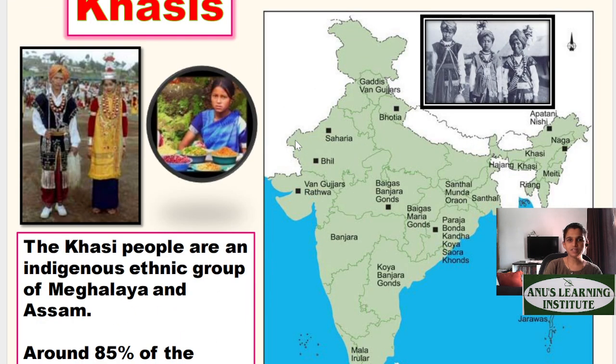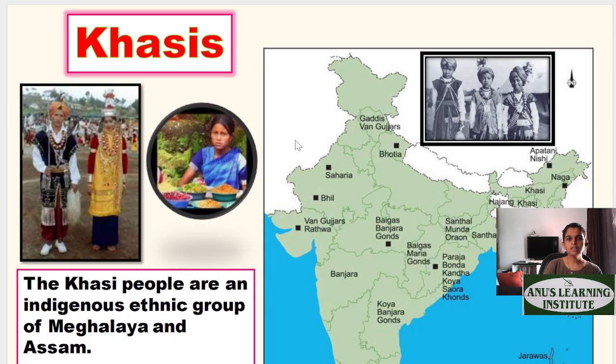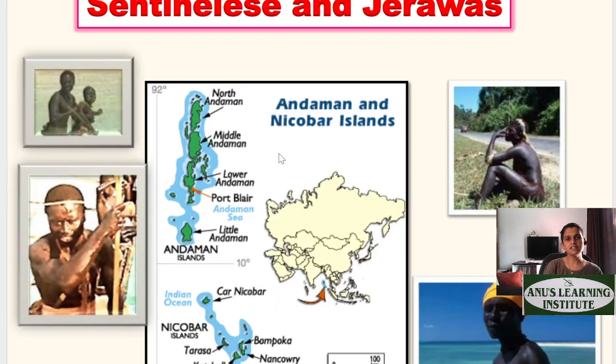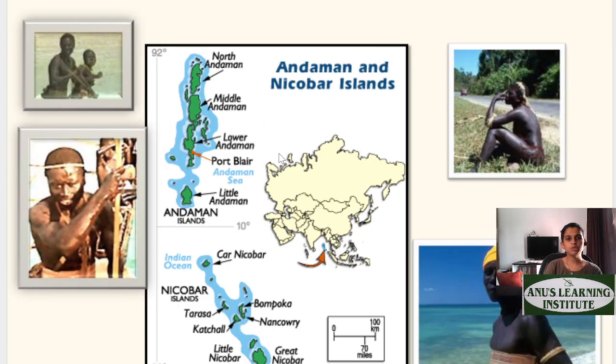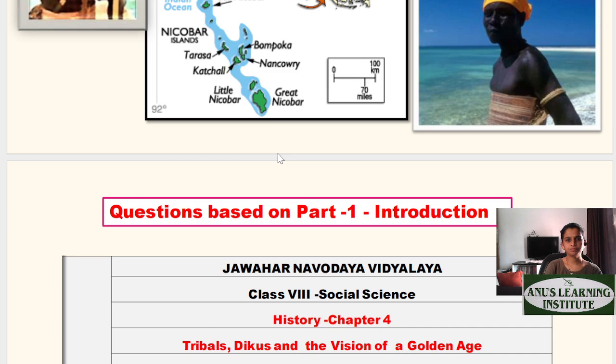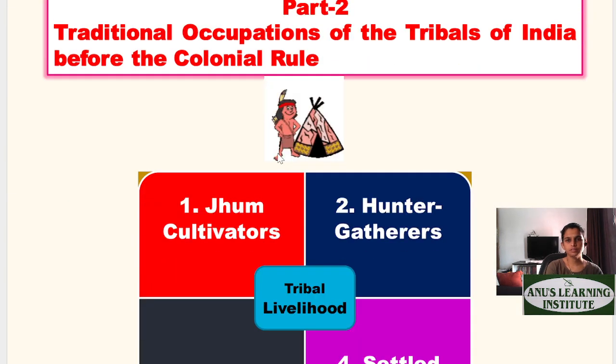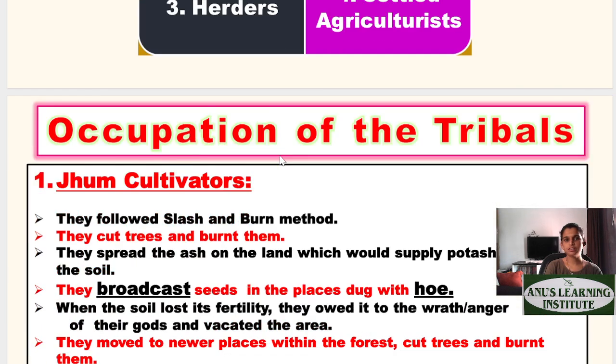Then we have the Khasis. The Khasi people are an indigenous ethnic group of Meghalaya and Assam. So where do we find these people? We find them in Meghalaya and Assam. Then Sentinelese and Jarawas. These are basically far, far away from us. They are in the Andaman and Nicobar Islands. If you see the map, you will be able to easily locate them. These are some of the questions that you may want to solve later.